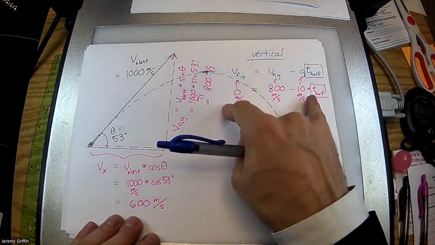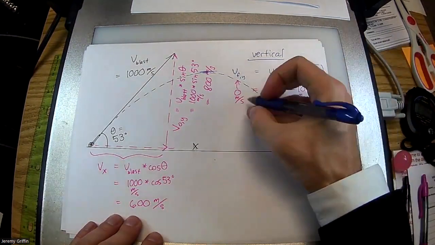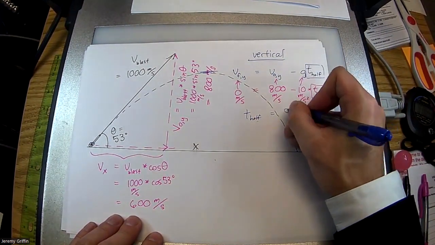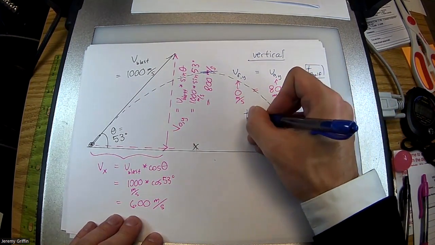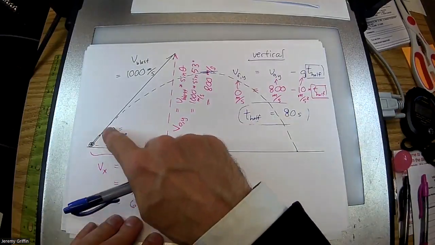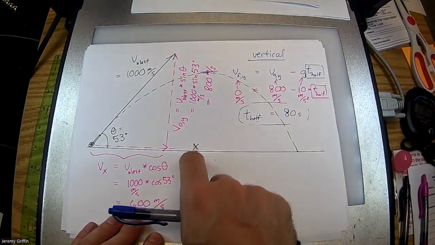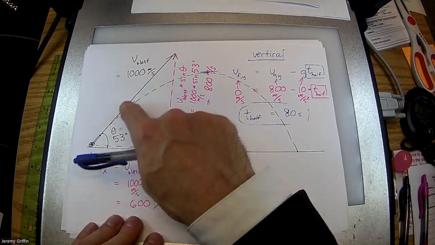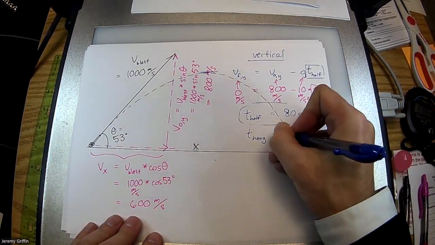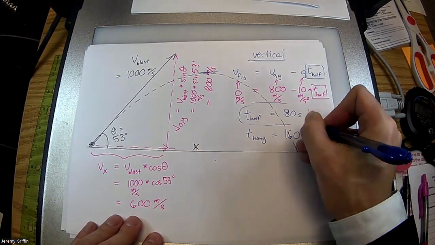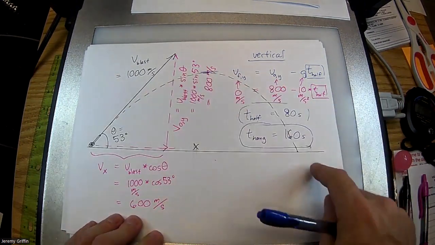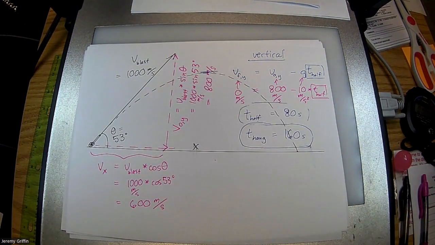Subtract over 800, divide by -10. What's half the hang time going to be? You guys see 80 seconds? Okay. And this is a ridiculous cannon, for it to take over a minute to get up here. But okay, let's go with that. If that's true, then what's the full hang time? Yeah, 160 seconds. Takes a solid 2.5 minutes to shoot. You guys got that?